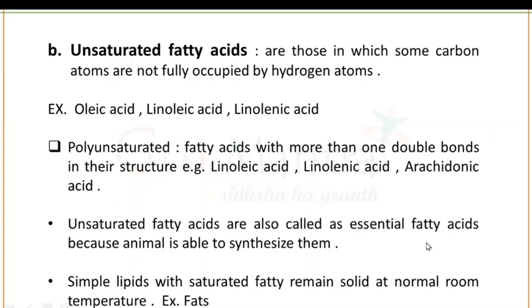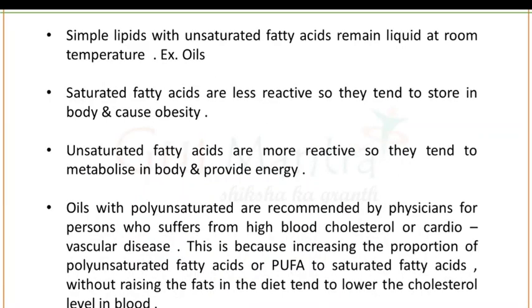Because these types of unsaturated fatty acids cannot be synthesized in the body of an animal, or you can say the body of a human. Simple lipids with saturated fatty acids exist in the solid state at room temperature. Okay, and its example is fats. Next point is simple lipids with unsaturated fatty acids remain liquid at room temperature, for example, in the case of oils.